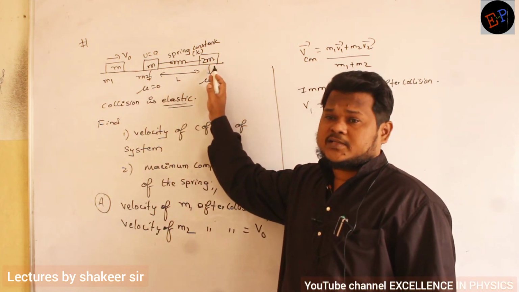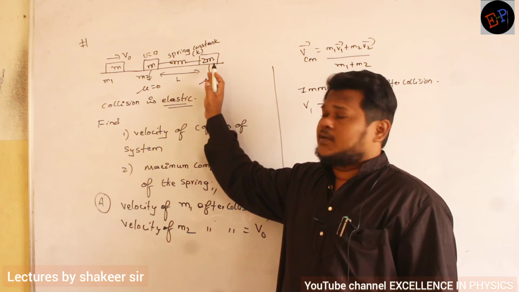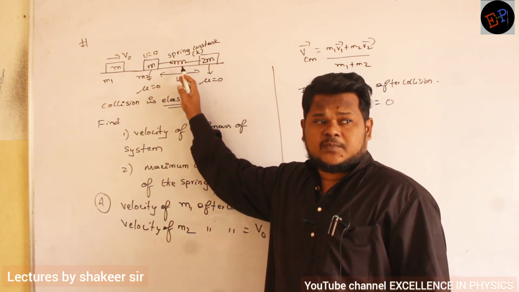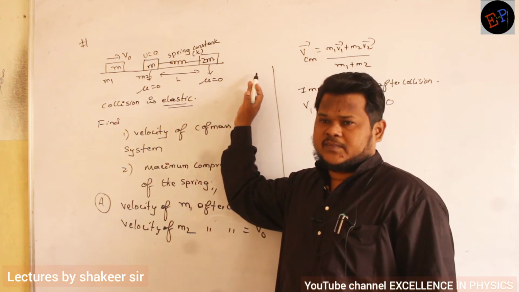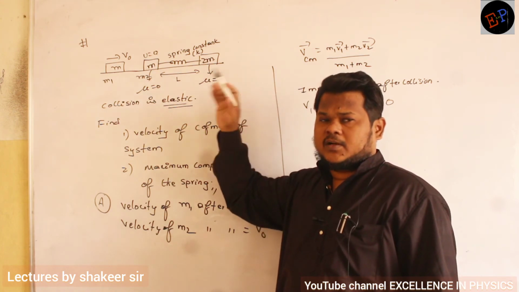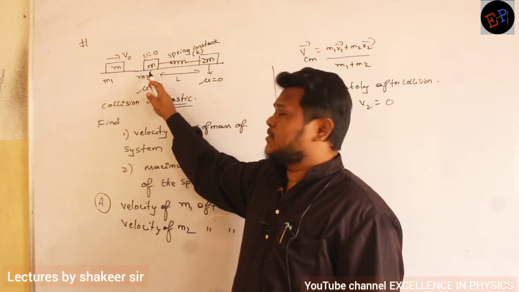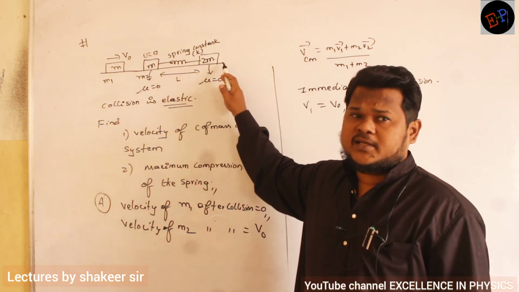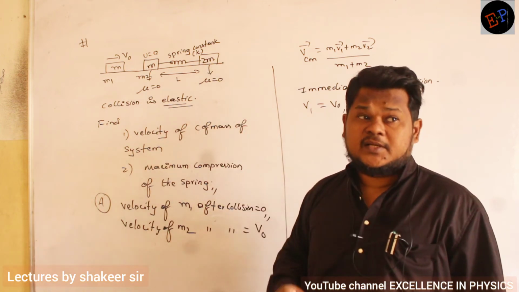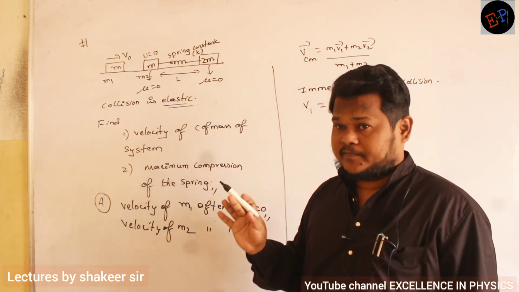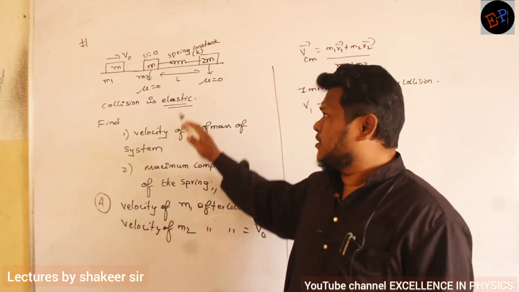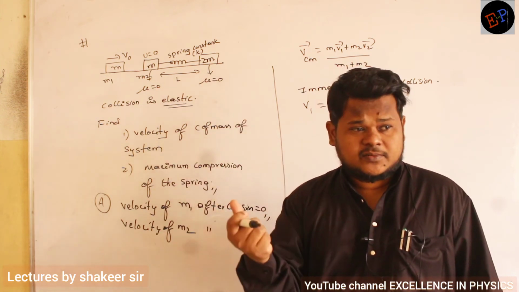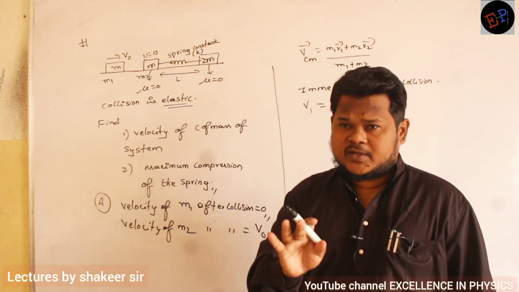When does the second body get velocity? When this body starts traveling and the spring compresses, that compressed spring will push this body. Then only the second body will move. Now what has happened? This body has collided with this body, and only this body has got some velocity. The velocity of this body initially is 0. Immediately after collision, I am saying. After some time, definitely this body also starts moving. But immediately after collision, it won't have velocity. Are you able to understand what is happening?